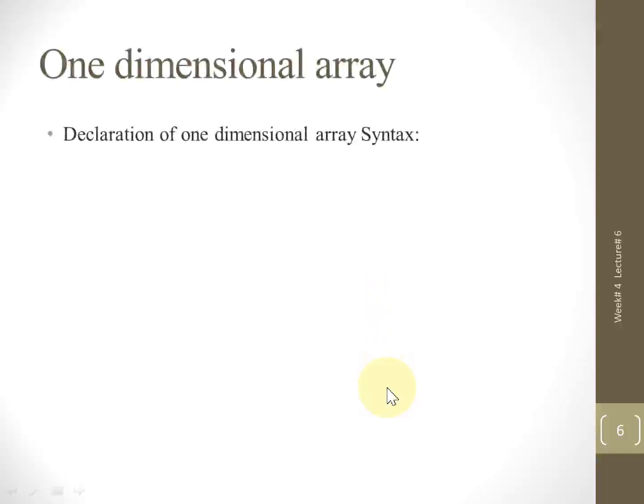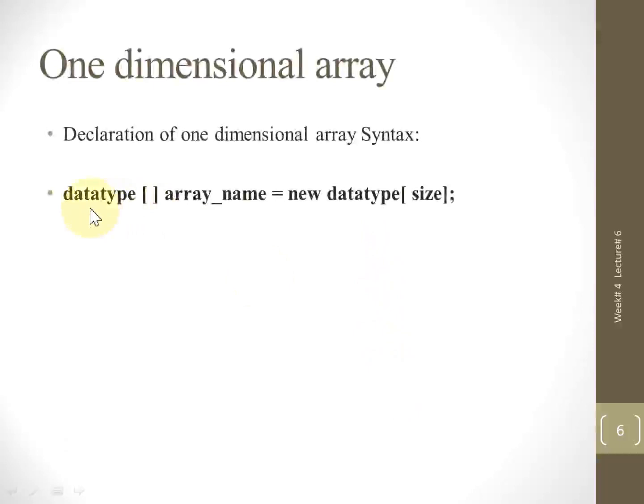So how do we declare a 1-dimensional array? Let's see the syntax. First we write the data type, then the square brackets, then a space, the name of the array, then the assignment operator, and the new keyword which is used to specify locations for the data of the array, then the data type, and square brackets.